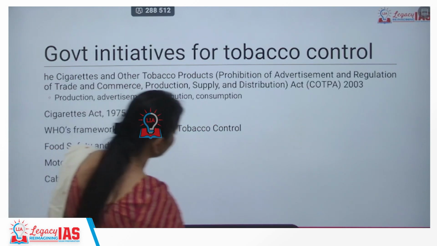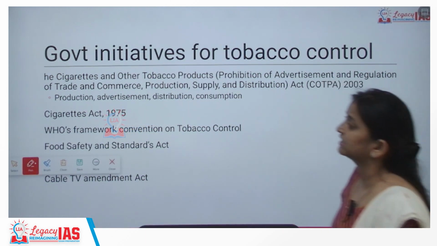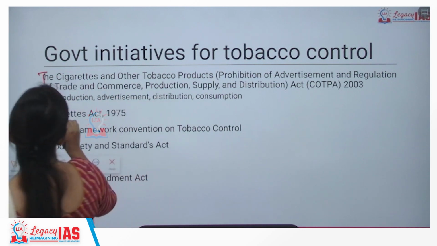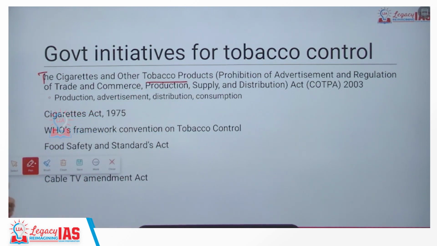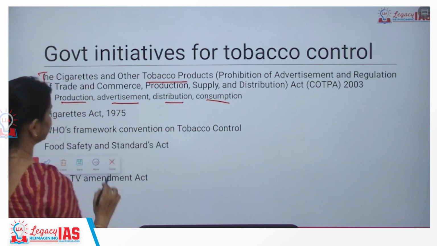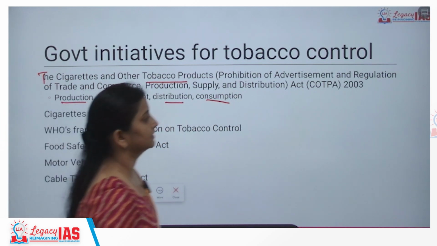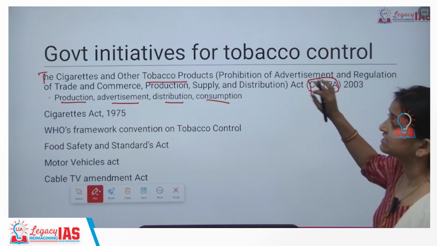So what has the government done? The government has taken various measures. First was the Cigarettes and Other Tobacco Products (Prohibition of Advertisement and Regulation of Trade and Commerce, Production, Supply, Distribution) Act. So under this, production, advertisement, distribution, consumption, all of which has to be regulated. We call this COTPA. So all of this is regulated.